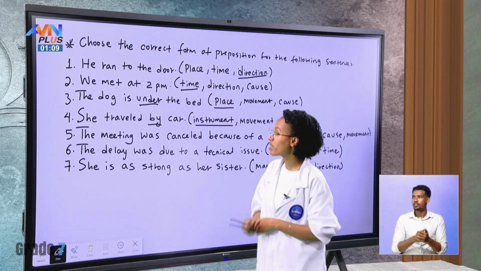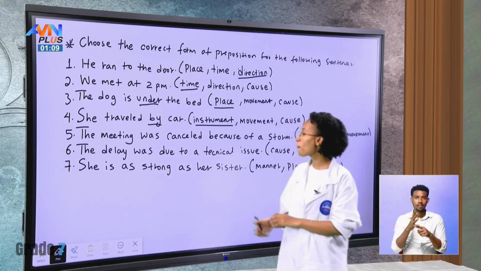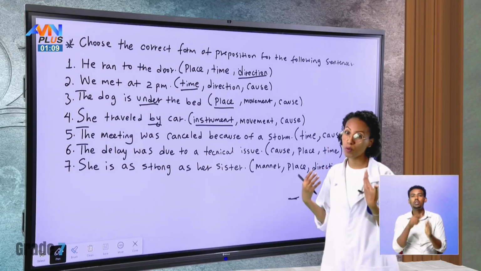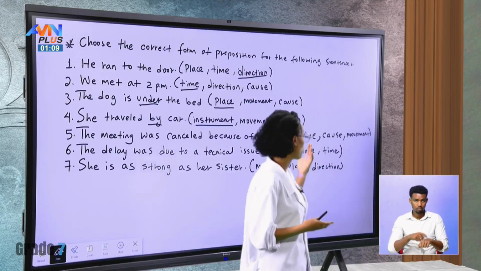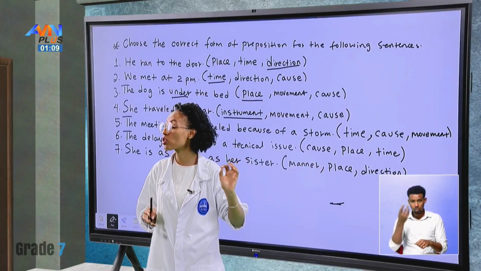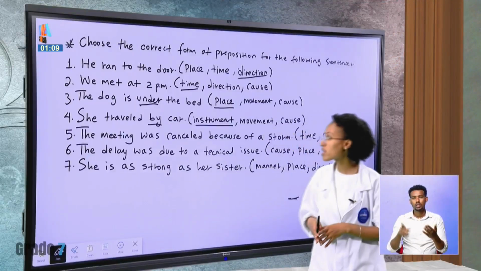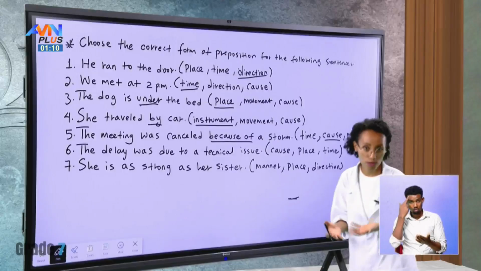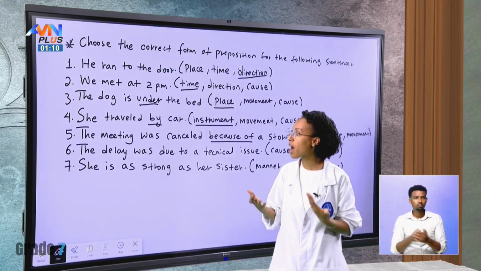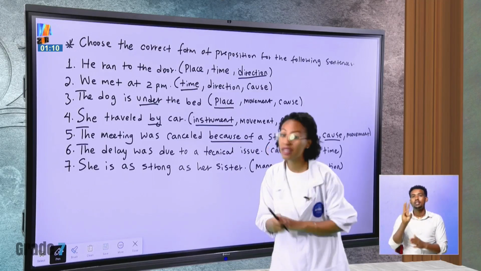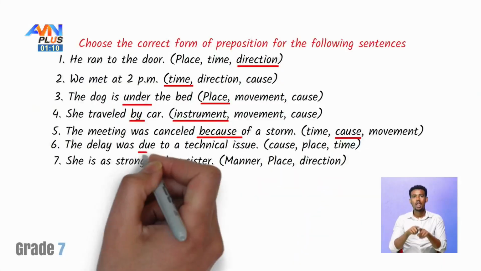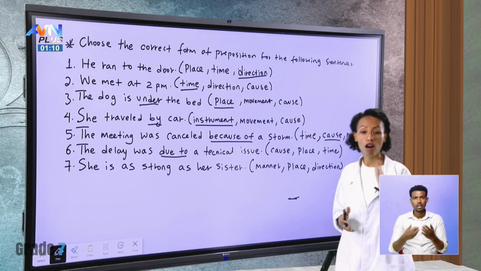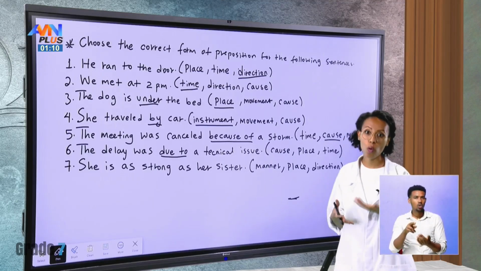Number five, the meeting was canceled because of a storm. So, do you think it's showing us preposition of time, preposition of cause, or preposition of movement? In this case, it is cause. It is giving us reason. It is giving us cause why this happened. And number six, the delay was due to a technical issue. Is it giving us cause again, or place, or time?